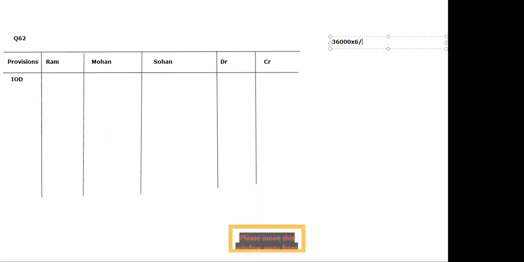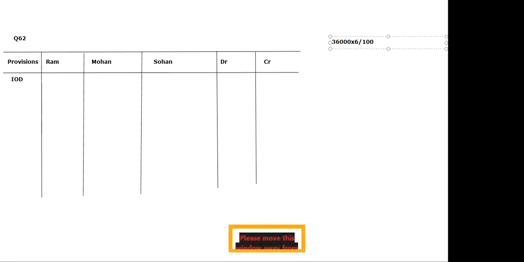Now because IOD by mistake has been charged, what will happen? We'll write here, IOD. Usually IOD is always paid by the partners to the firm. Now, because IOD has already been charged, let us see how much has been charged from Ram, Mohan and Sohan. First of all, in the question it is written that Ram withdrew 3000 every month. Every month means 3000 multiplied by 12, that is 36,000. And how much IOD has been charged? 6%, so 6 divided by 100.